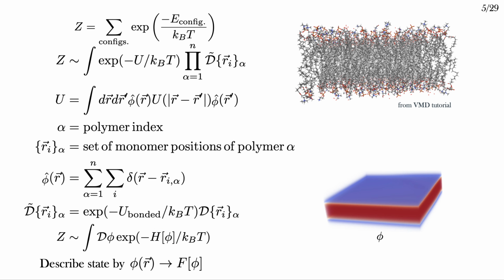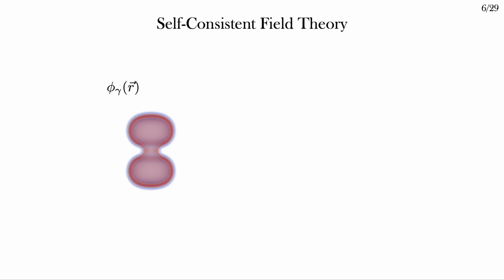If I want to study a particular state, that is, a particular membrane geometry given by a concentration profile, I can stick a functional delta function in this partition function, pulling out a particular configuration, and we see that the free energy of this configuration is given by the effective Hamiltonian. In practice, what I do is start with a profile given by this phi.